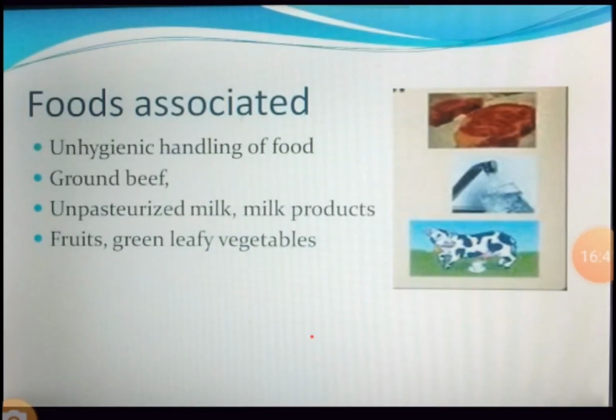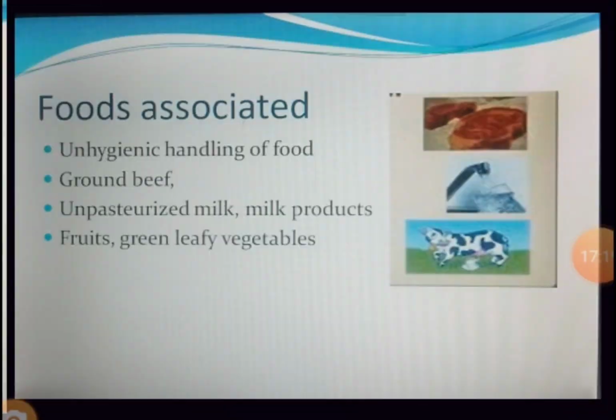What are the foods that are generally associated? Basically it could be any kind of food if the person is handling the food unhygienically. As I had told you, if a person uses the washroom and toilet, and without washing the hands comes and cooks the food, any food can get easily contaminated. Otherwise, ground beef, unpasteurized milk and milk products, fruits, green leafy vegetables. I had told you how the fruits and green leafy vegetables can get contaminated if the farm uses water that is contaminated by E. coli.